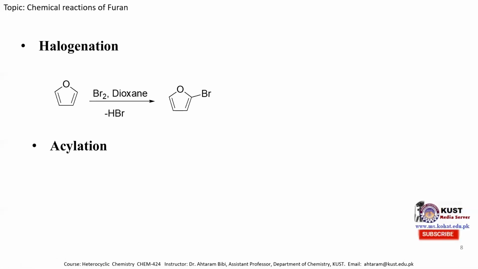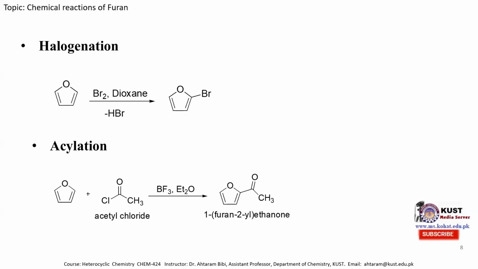Next is acylation. Acylation is another electrophilic substitution reaction in which the furan is treated with acetyl chloride in the presence of boron trifluoride and diethyl ether to produce the 2-furanyl ethanone molecule. In this case, this lone pair of electrons shifts over here.